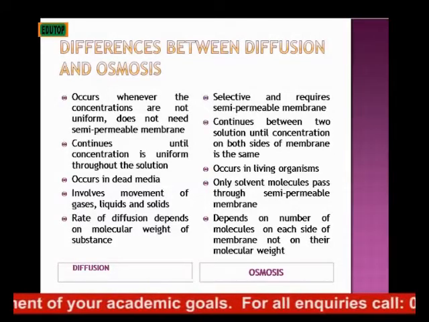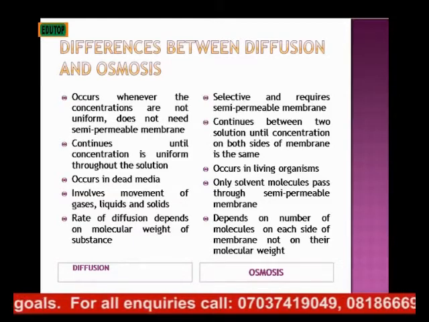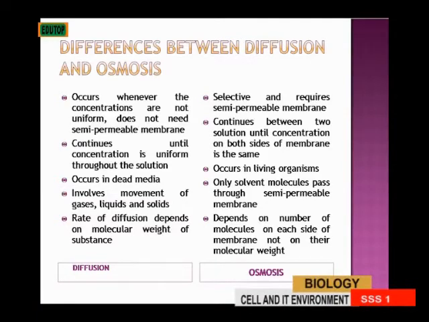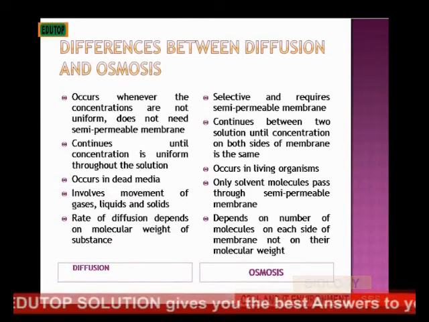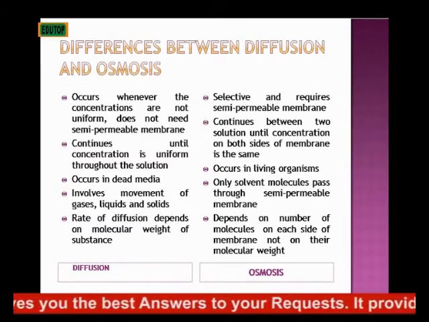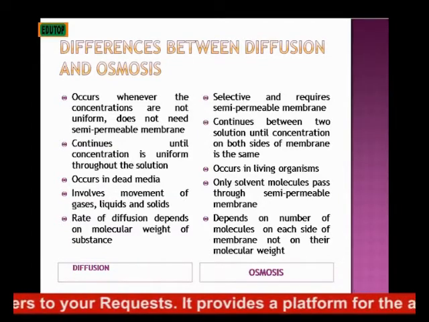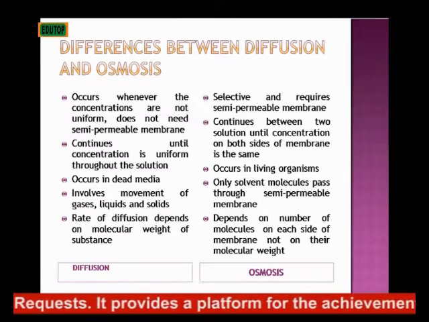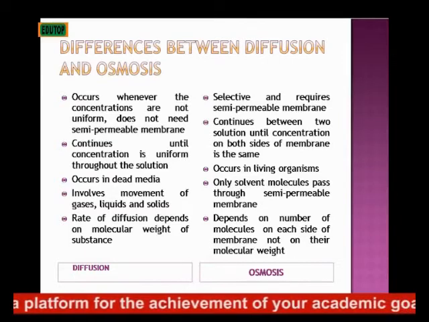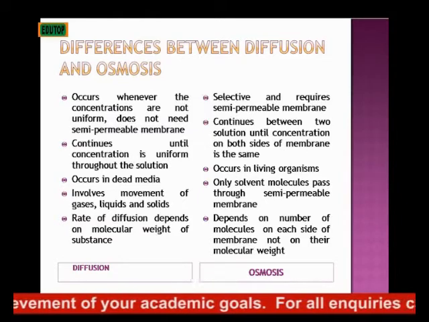In diffusion, diffusion occurs whenever the concentration is not uniform, whereby you have a particular concentration in a place and another place you have a lower concentration. Osmosis will also occur. Diffusion does not need a semi-permeable membrane, but in osmosis, it is water or the solvent that moves, and there is a need for a semi-permeable membrane. So you don't need a semi-permeable membrane in diffusion, but there is need for one in osmosis.